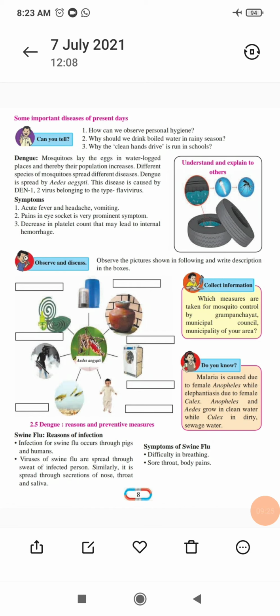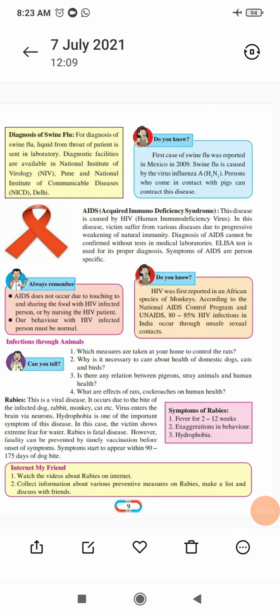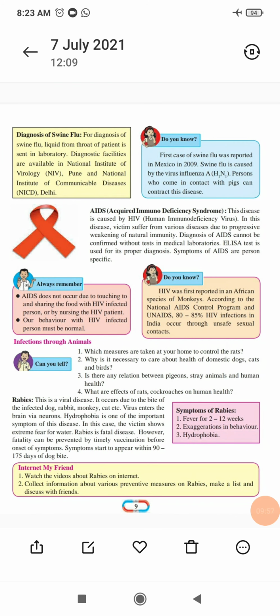In swine flu, the person has difficulty breathing, the person can't breathe properly. Sore throat, the throat will be a little sore, meaning slightly swollen. And the whole body pain will be there in swine flu cases. Most of the time swine flu spreads through pigs only. The saliva that they have, they spread it here and there, it falls. Now diagnosis of swine flu.